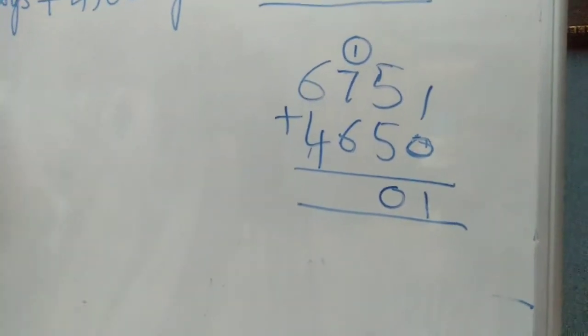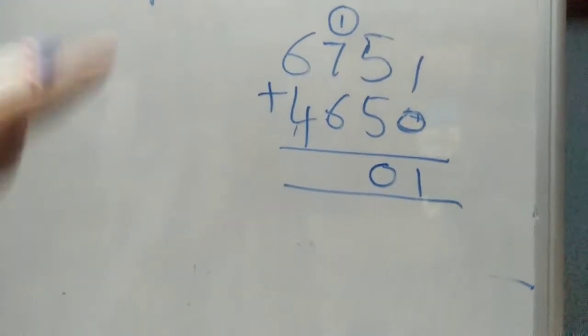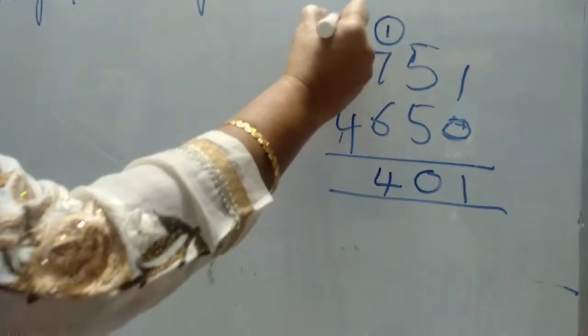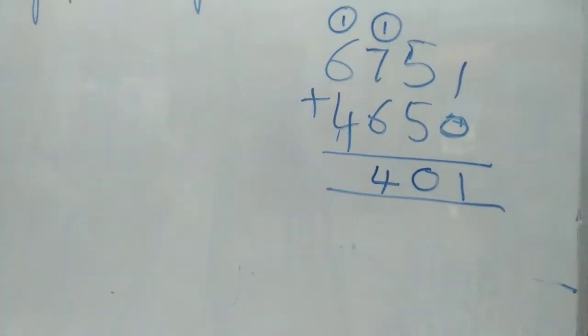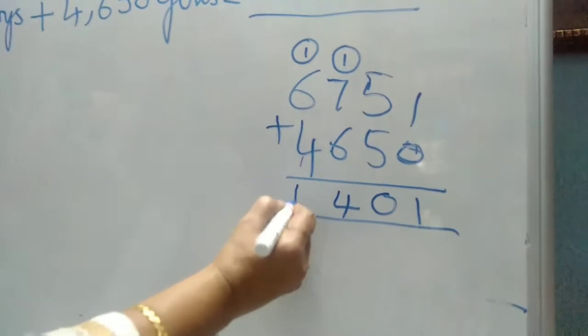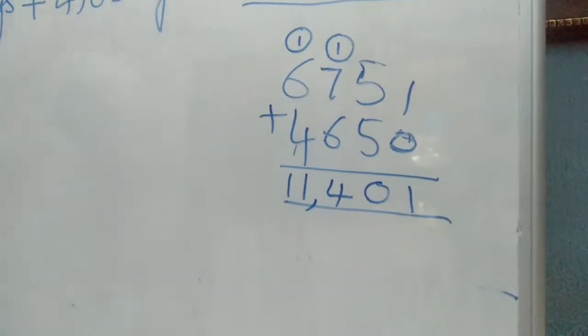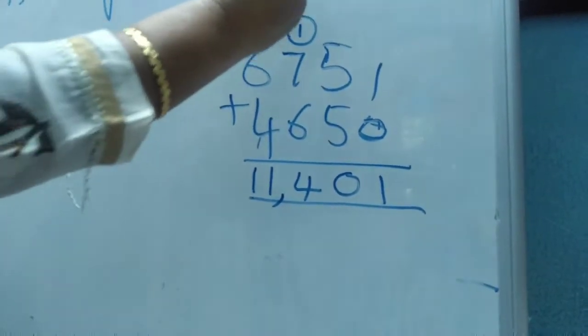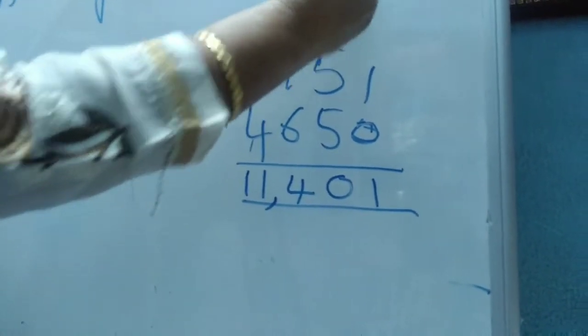After 7: 8, 9, 10, 11, 12, 13. 13 plus carry 1, 14. 6 in the mind, 4 on the finger. After 6: 7, 8, 9, 10. 10 plus carry 1, 11. So this is 11,401 students.